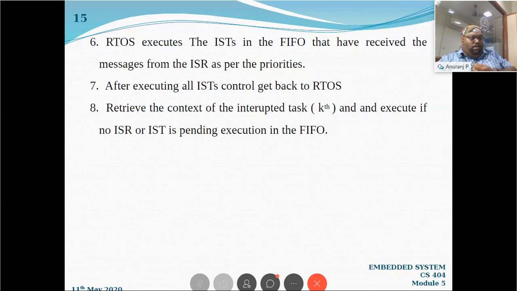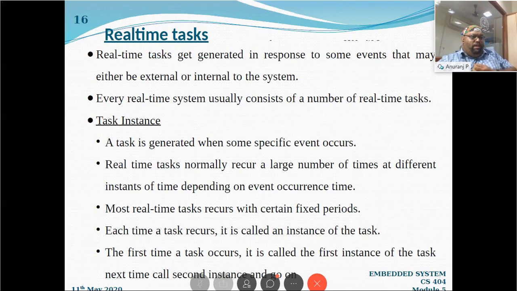Actually, as per the syllabus, it will not be there. It will not be mentioned in the books and syllabus and all. But without knowing what an interrupt is and what a real-time task is, you will find some difficulties following that scheduling model. That's why I have included that topic. Let us take a fast look. What do you mean by a real-time task?